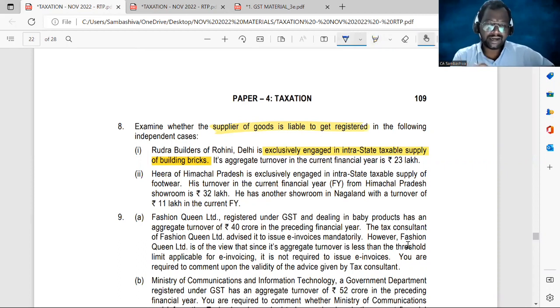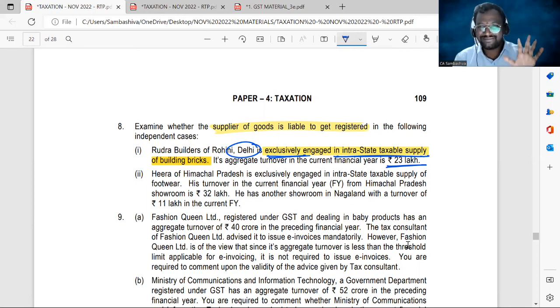Sir, he is from the state Delhi and is exclusively engaged in the intrastate taxable supply of the goods, and the aggregate turnover is just 23 lakhs. So generally, when it comes to Delhi, if the supplier is exclusively engaged in the intrastate supply of the goods within the same state, the threshold limit for the registration is 40 lakhs. Higher threshold limit 40 lakhs. So here the aggregate turnover is only 23 lakhs. So less than the threshold limit, not liable for registration.